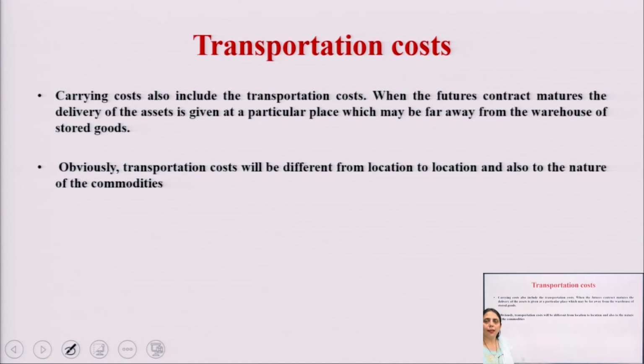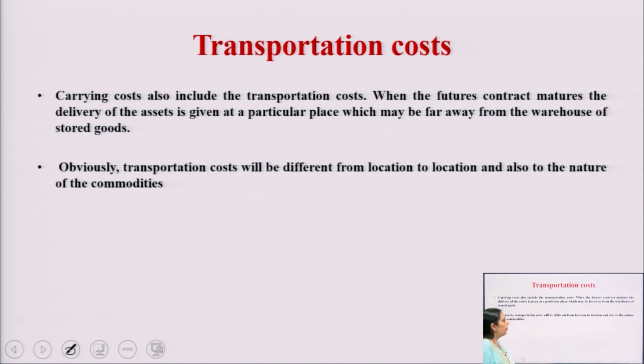Transportation cost, again, is a very important cost which comes under the category of the carrying cost model. In physical form, goods are transferred from one place to another, and there is a cost involved. No goods can be transferred without transportation, and you have to pay an amount for that. That is why there is a transportation cost.